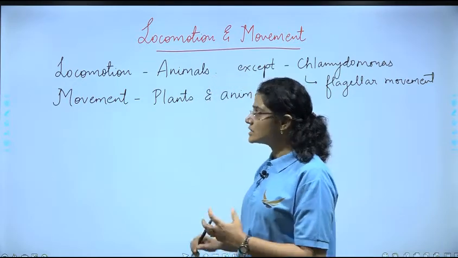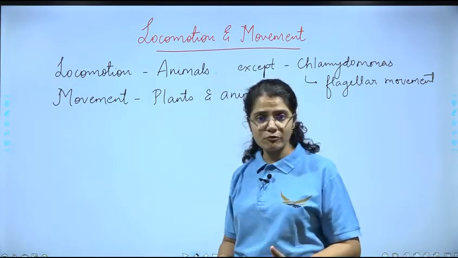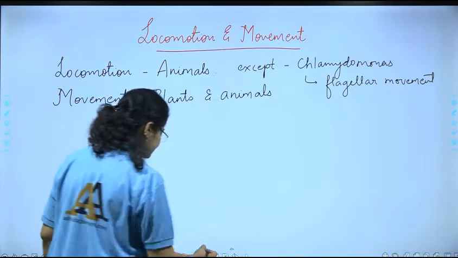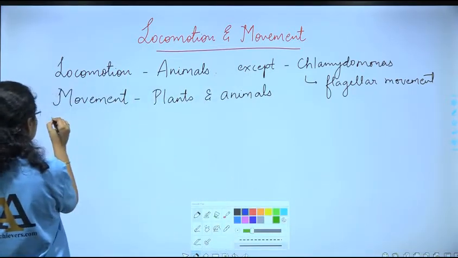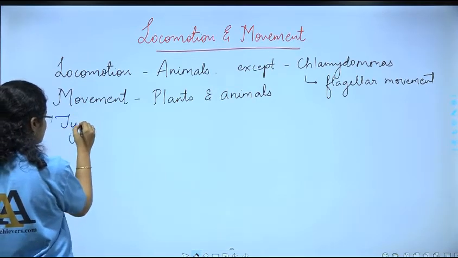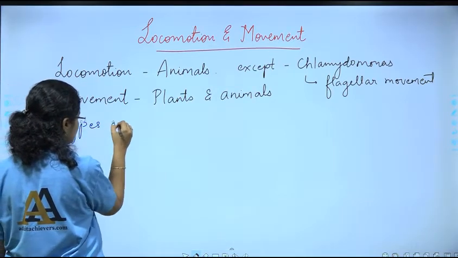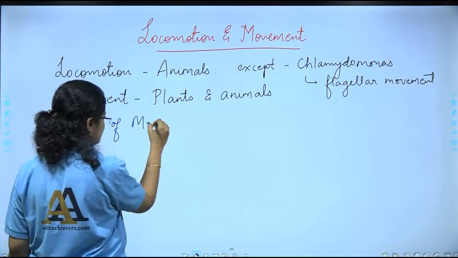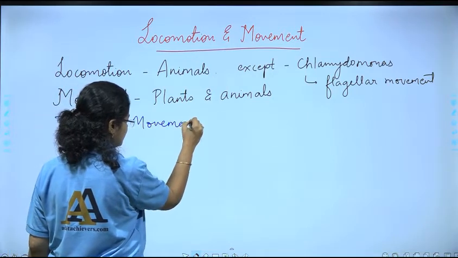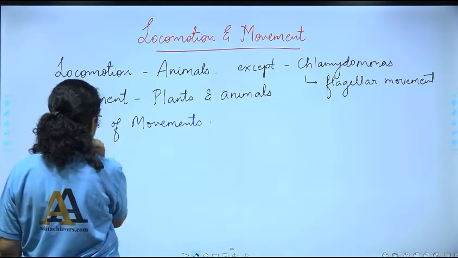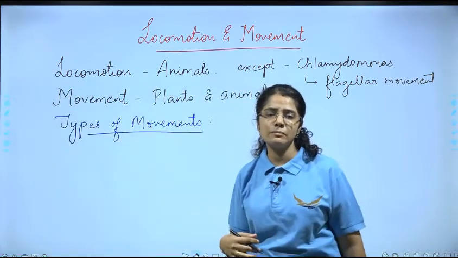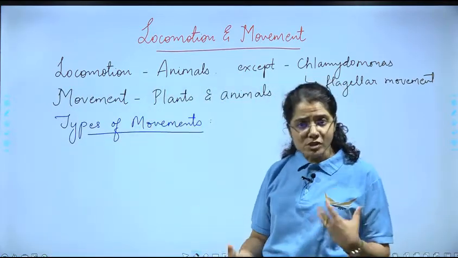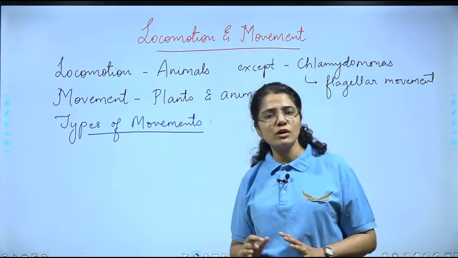So now let us understand the types of movements, okay? Movements, we can classify them into non-muscular movements and muscular movements, right?